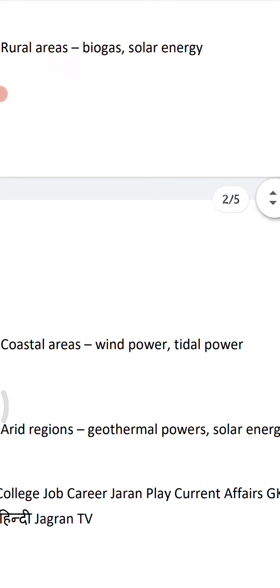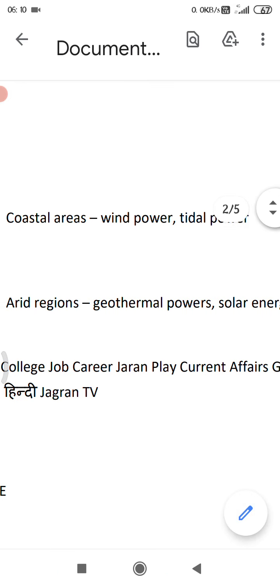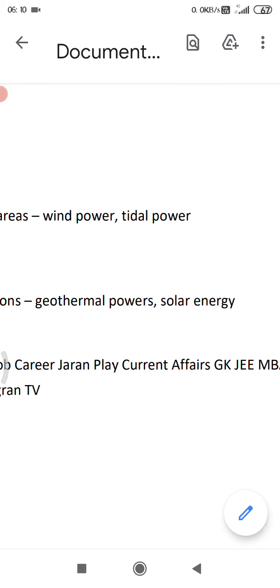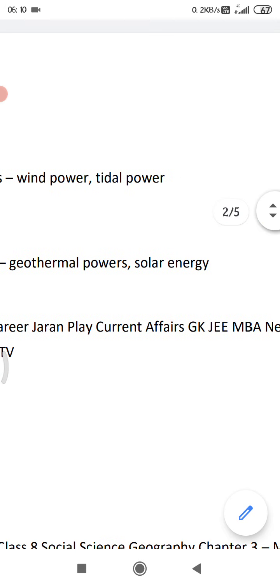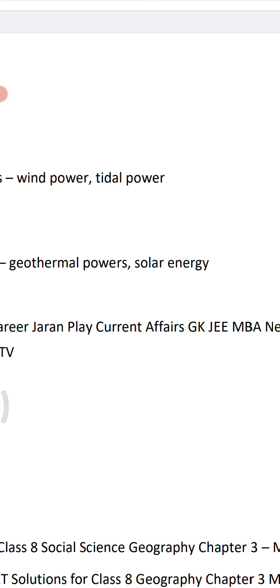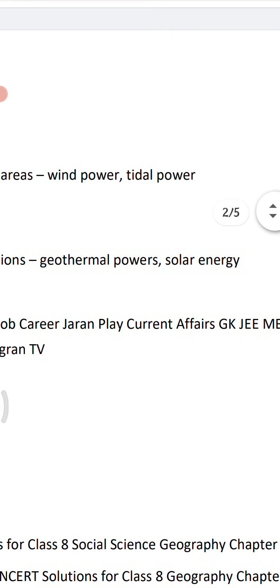Next is arid regions. In arid, meaning desert areas, geothermal power and solar energy. We discussed that in a desert area, the solar energy or the heat of the sun can be utilized, so it can be harnessed through solar systems or solar panels. So the solar energy will be beneficial in the desert areas, and then geothermal.